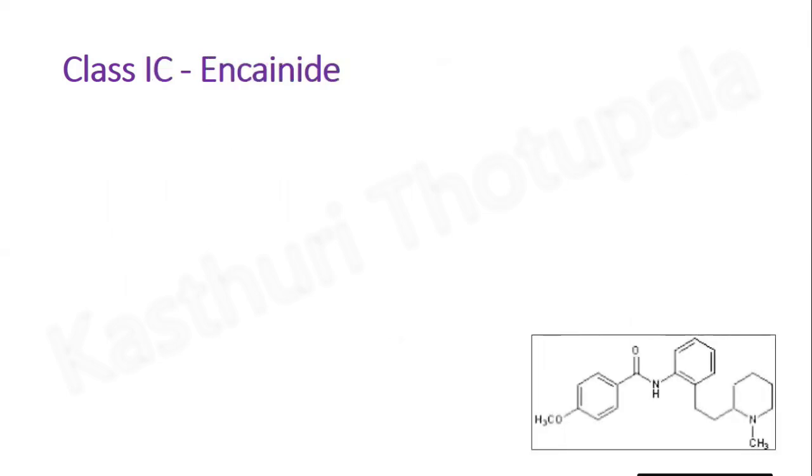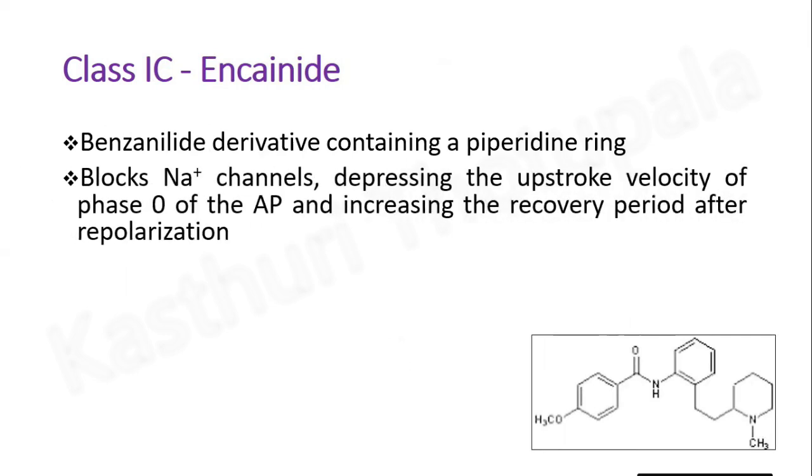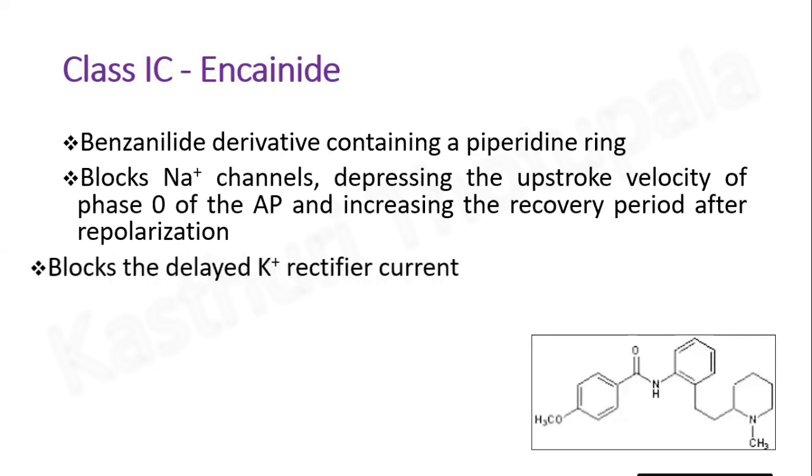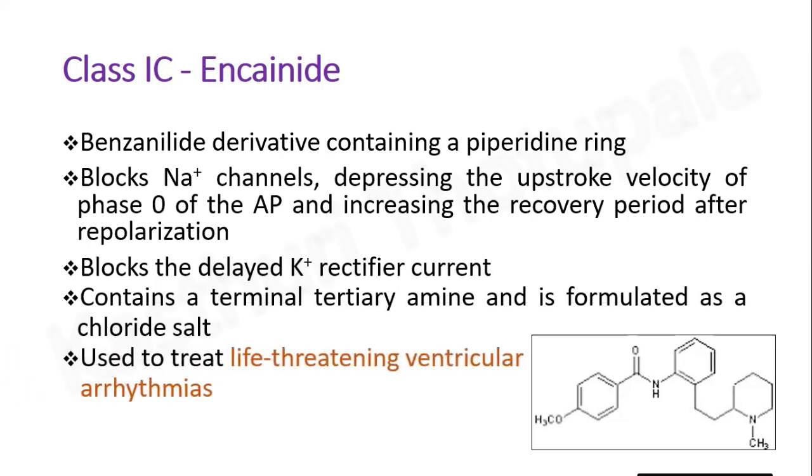Next example is encainide. This is the structure of encainide. Encainide is a benzanilide derivative containing a piperidine ring. It blocks sodium ion channels, depressing the upstroke velocity of phase 0 of the action potential and increasing the recovery period after repolarization. As well, it blocks the delayed potassium ion rectifier current. It contains a terminal tertiary amine and is formulated as a chloride salt. It is used to treat life-threatening ventricular arrhythmias.